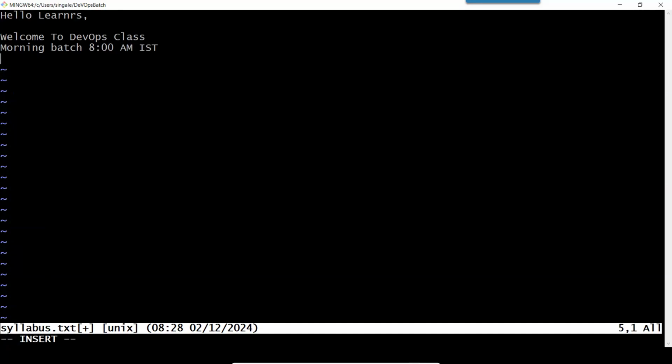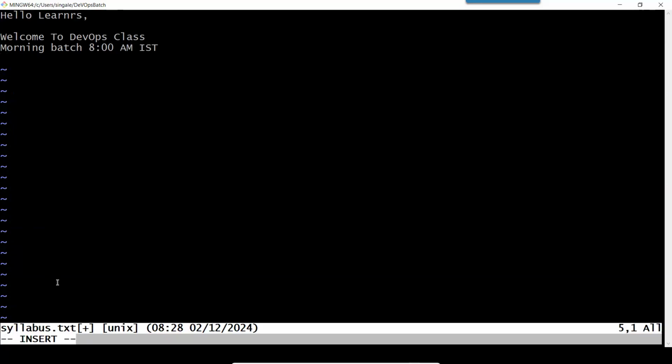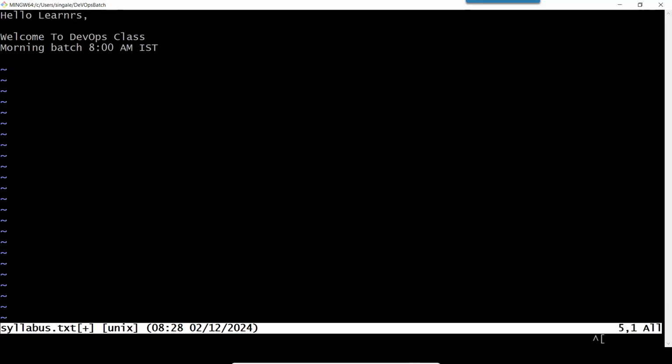So now, if I don't want to make any changes, I can simply press. Okay, now you can see if I press a colon, it is typing there, but I want to get out of this insert mode. How can I do that? I need to press the escape key, and now I can press shift colon, and you can see at the bottom of the screen, 2 colons are there.